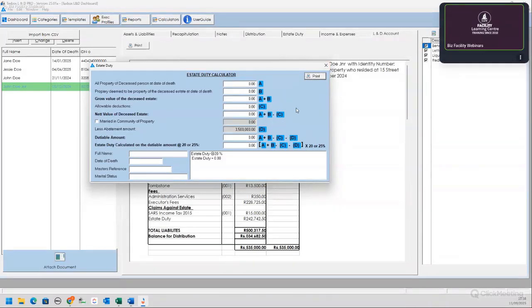So this is an enhancement we've actually made that is not available in the software now for the clients that have already bought the software, but we are going to release it today, and your estate duty calculator will then look like this.